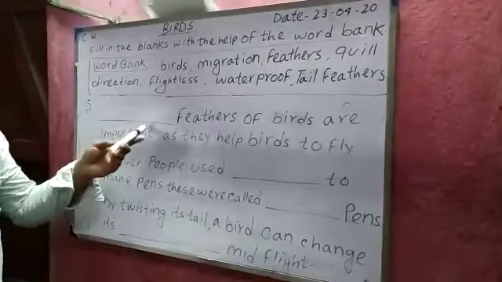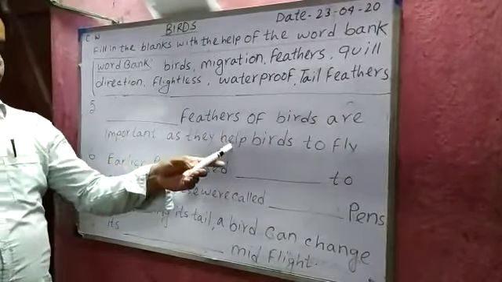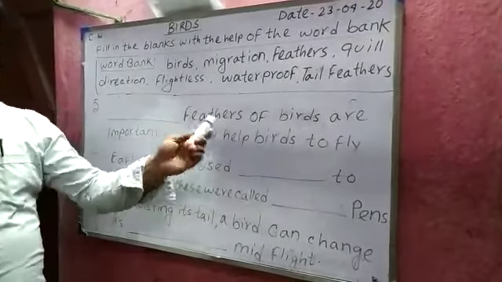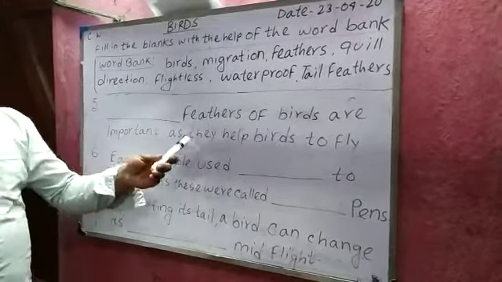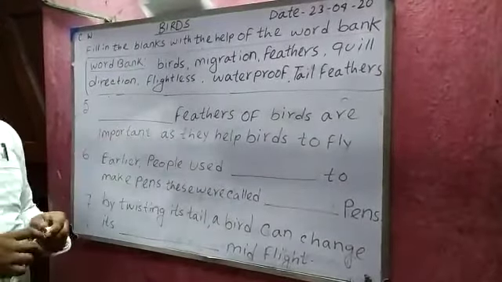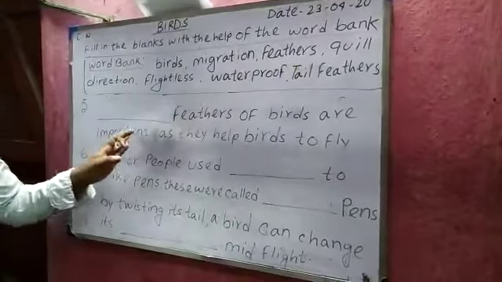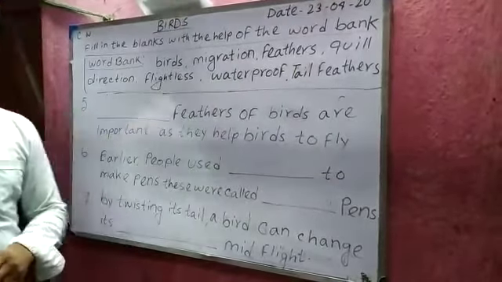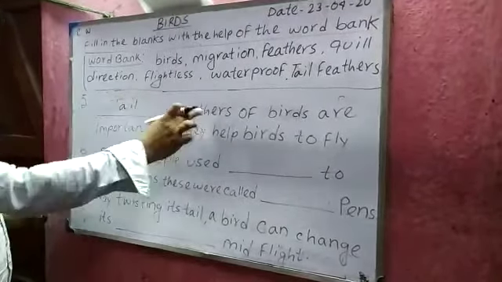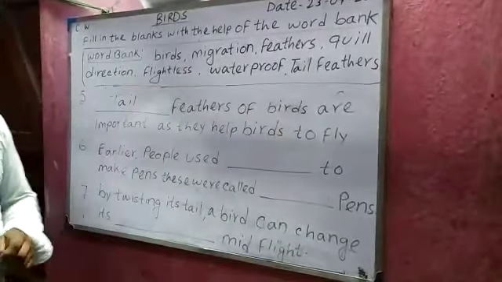Number 5, dash feathers of birds are important as they help birds to fly. Again I repeat, number 5, dash feathers of birds are important as they help birds to fly. So, correct, tail feathers. Tail feathers of birds are important as they help the birds to fly. So we write here tail feathers.